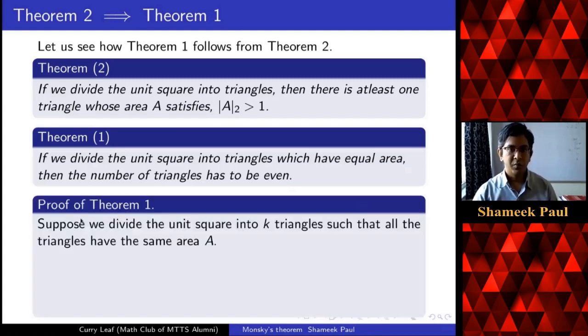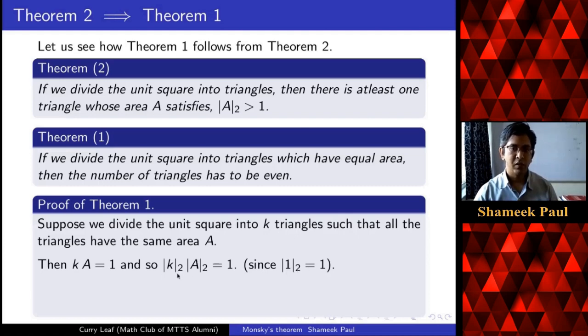So let us see how theorem 1 follows. We are assuming theorem 2 now. If we divide the unit square into k triangles and all the triangles have the same area A, we want to show k is even. Because the total area of the unit square is 1, I have k times A is 1. Now taking the two-adic norm, since the two-adic norm of 1 is 1, we get two-adic norm of k into two-adic norm of A is 1.